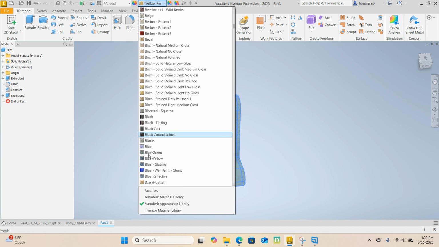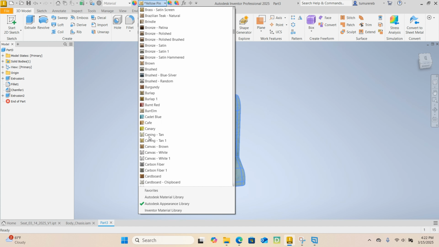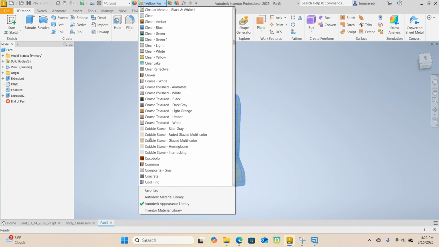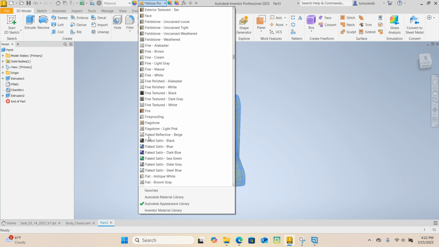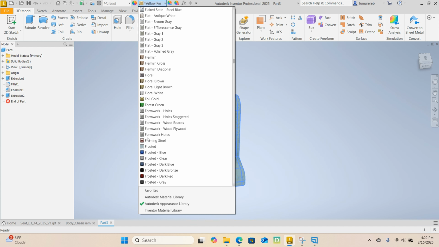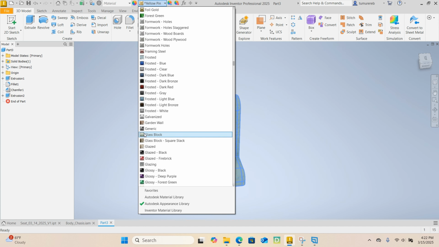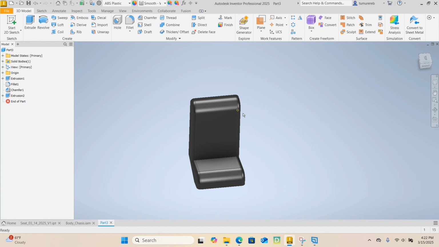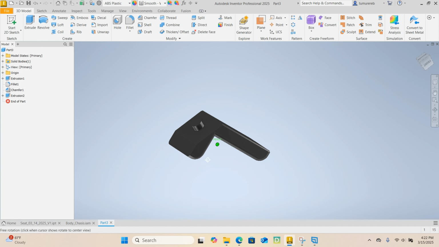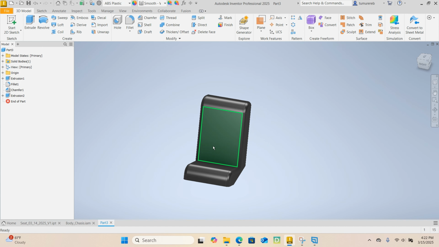All right, the black there. Do I want that? No. It's a glossy black somewhere. Iron texture. All right, there we go. Glossy black. All right, guys, that's it.